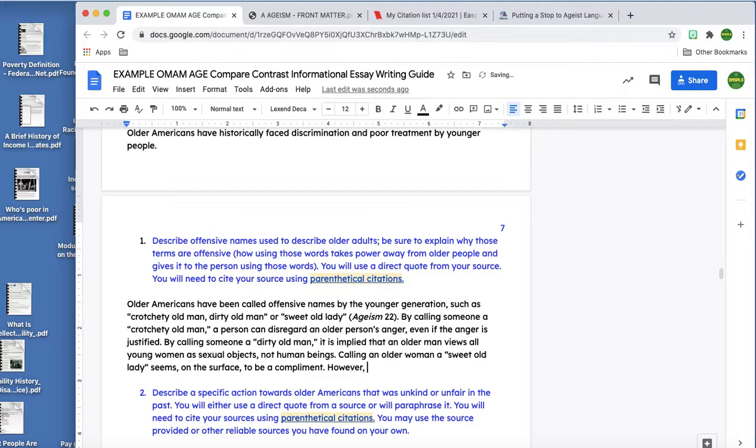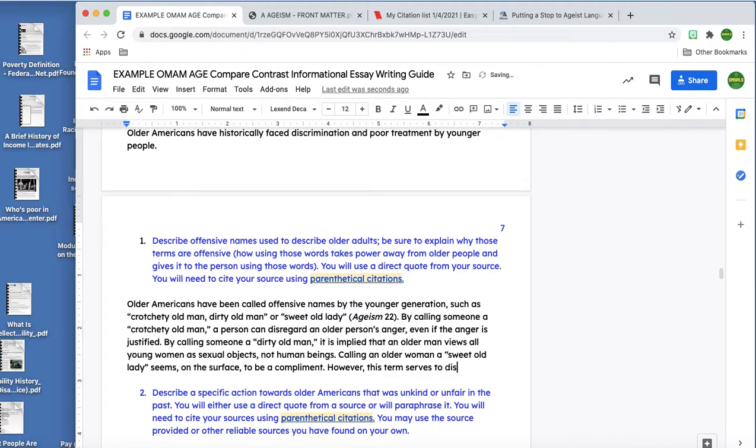However, this term serves to, I have to think how I want to say it, take power away from women, where it's like they're just a nice old lady and you don't have to listen to anything they say.